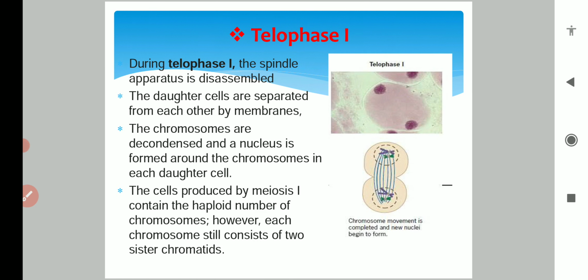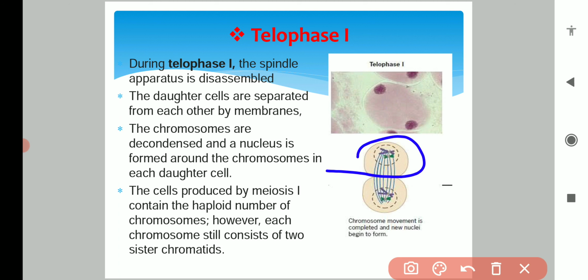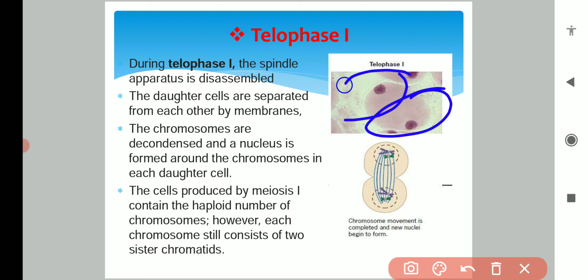In telophase first, the spindle apparatus will disassemble itself and start to disappear. The daughter cells will separate from each other. In the microscopic view, you will see that two poles have been formed and the chromosomes reach the opposite poles. The nuclear membrane will also appear from now onwards, and you will see the clear-cut separation and formation of two cells.